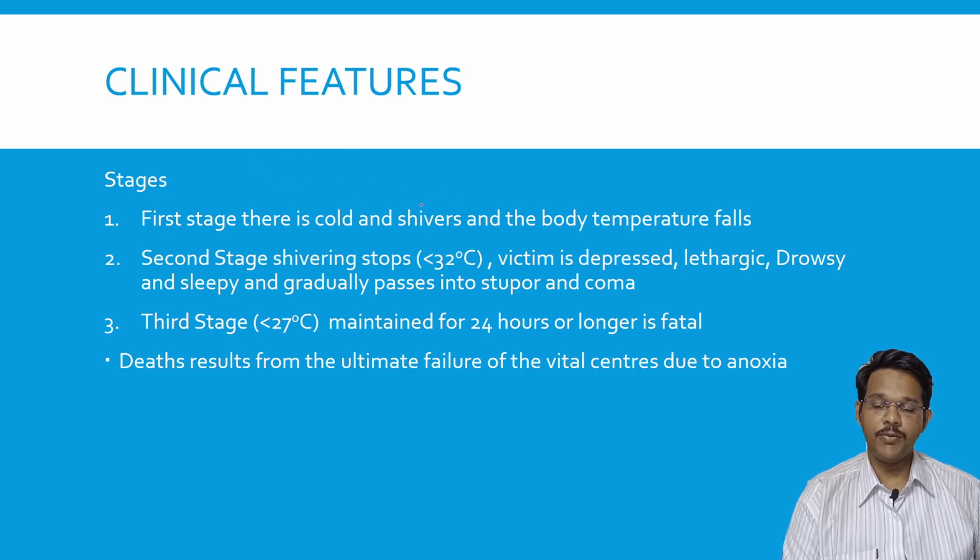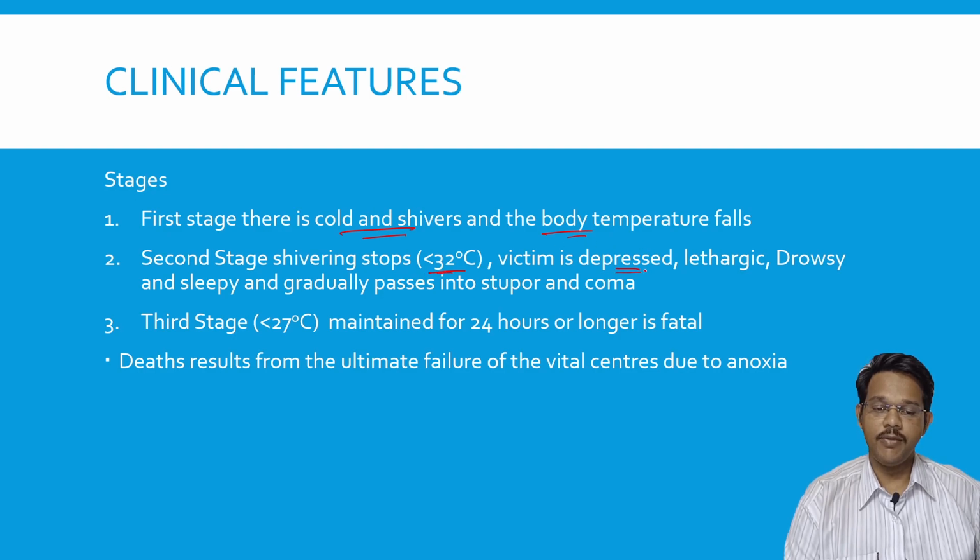Clinical features of hypothermia can be divided into three stages. In the first stage, when the body temperature decreases to less than 35 degrees centigrade, the person starts getting shivers, where there is shivering and the body temperature falls. In the second stage, the shivering stops at about 32 degrees centigrade.